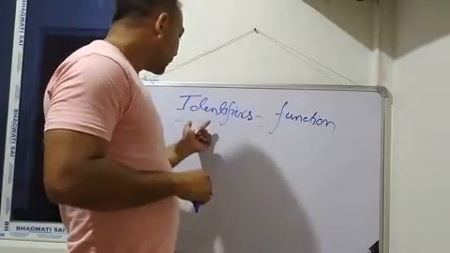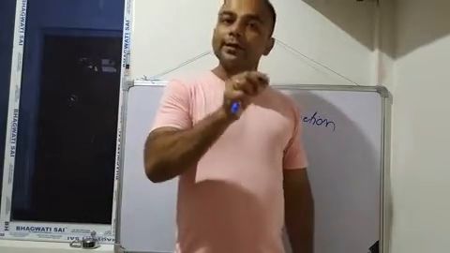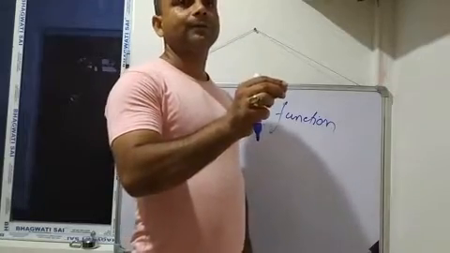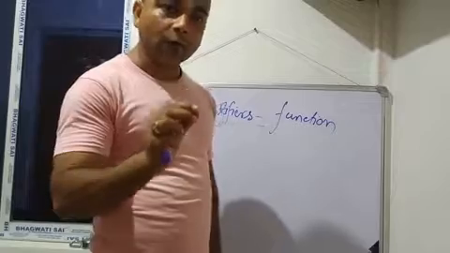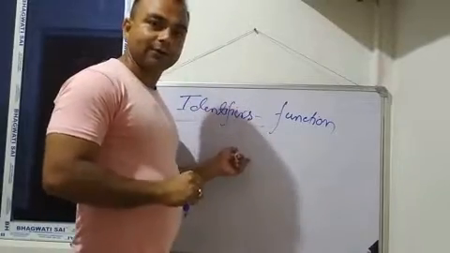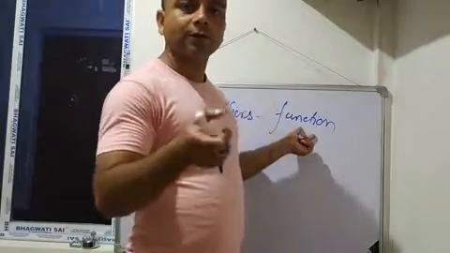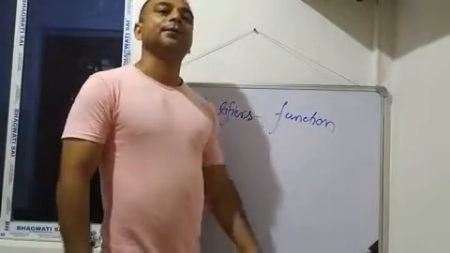So according to the definition of identifier, what do you have to say? Identifiers are not reserved, meaning identifiers are not predefined words. The words created by the programmer at the time of writing the programming code are known as identifiers. For example, the name of a function, or the name of a variable. All these are examples of identifiers. Is it clear?